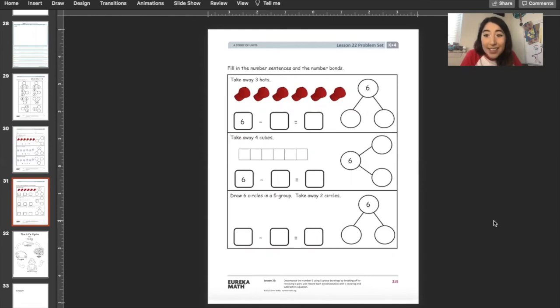We practiced this a lot today in our concept development, so I'm sure we're going to do amazing in our problem set. You do not need much help from me. You guys are the smarty pants. And I want to say something. Your parents, show them how smart you are by doing these problems by yourself. Just have them read them to you. They can read them to you, but you are powerful and you can do it by yourself. All they have to do is read it to you. And even then, you can read all the words on this page.